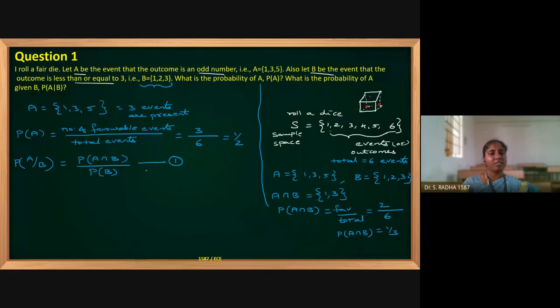Now, in the formula equation 1, numerator value we got. Now, coming to the denominator value, what is the probability of B? Okay. So, number of favorable outcomes divided by total outcomes. In B, we are having 3 outcomes or 3 events, and total sample space is 6. Now, it is 1 by 2. Okay. So, numerator A intersection B means it is 1 by 3 value we got, and the denominator probability of B means 1 by 2. If you simplify this, we are having 2 by 3. Always probability value will be 0 to 1, less than 1.